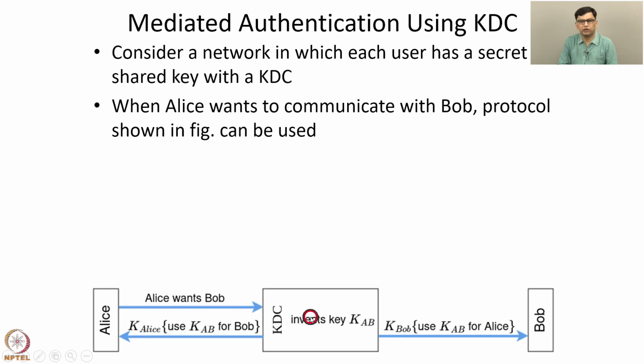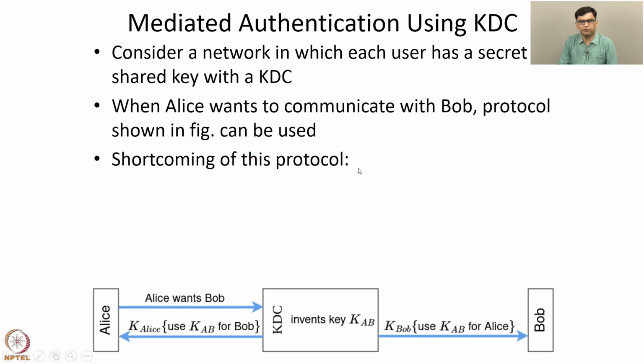And then the KDC also sets up a connection with Bob and sends the same key KAB to Bob after encrypting it with the secret key KBob, which the KDC shares with Bob. So at the end of these three messages, Alice and Bob both know the secret KAB.